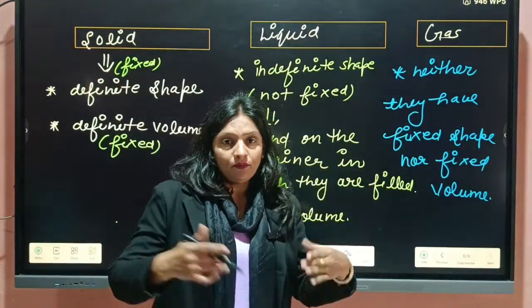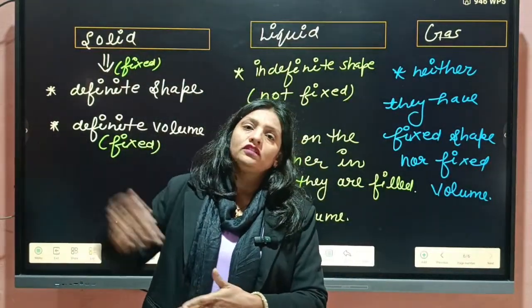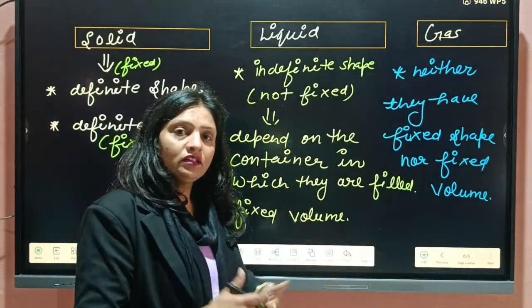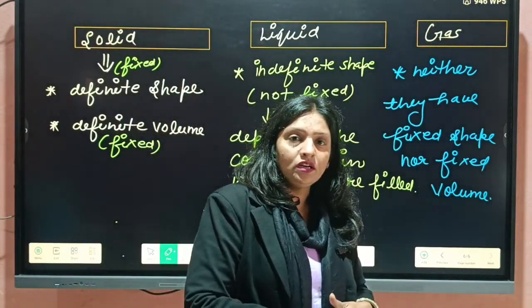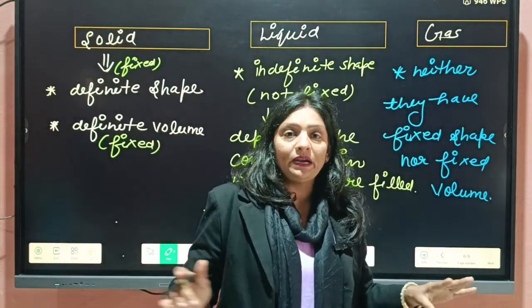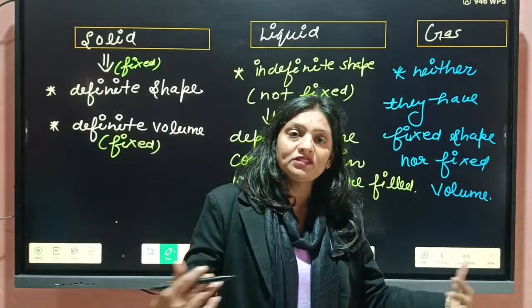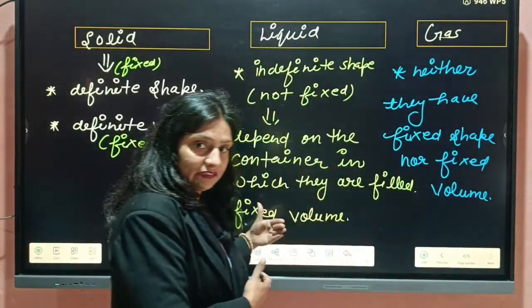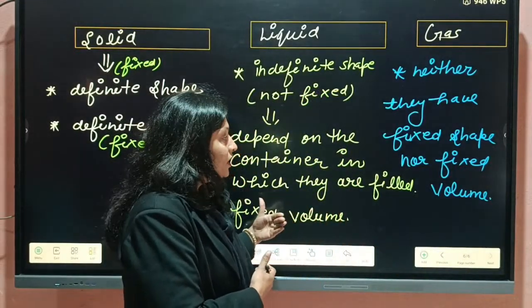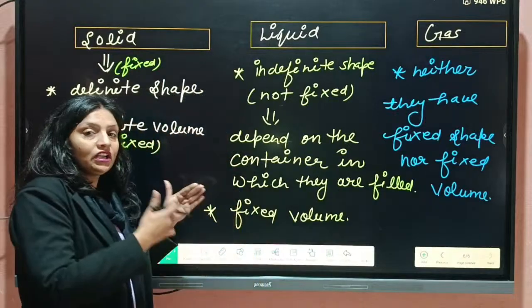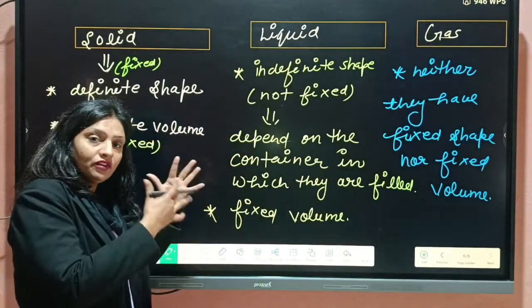If I put it outside of this room, it will still be rectangular. It does not depend on where I am keeping it. Its shape is always intact, so its shape is definite and fixed.